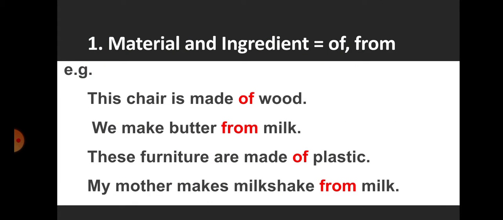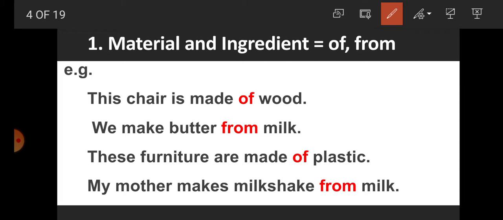Number 1. For indicating material or ingredient, we are using, students, prepositions like of or from. For example, this chair is made of wood. Here, of indicates that the chair is made of the material wood. We make butter from milk. Students, here from indicates that butter is made of milk.